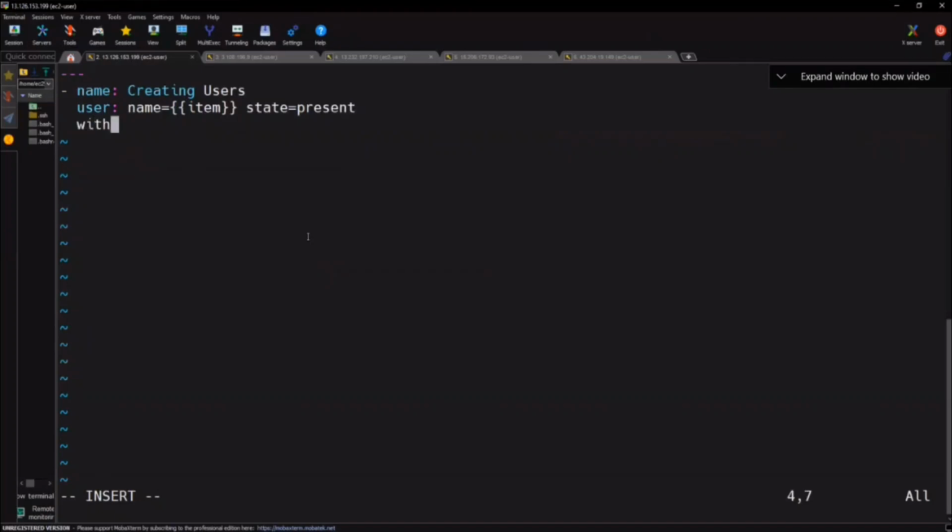No, here I go with what? With underscore items. You can use anything; I'm just showing the variations here. With items. Next, which one? What are the users? Subhash. I'm creating multiple users. Sid.